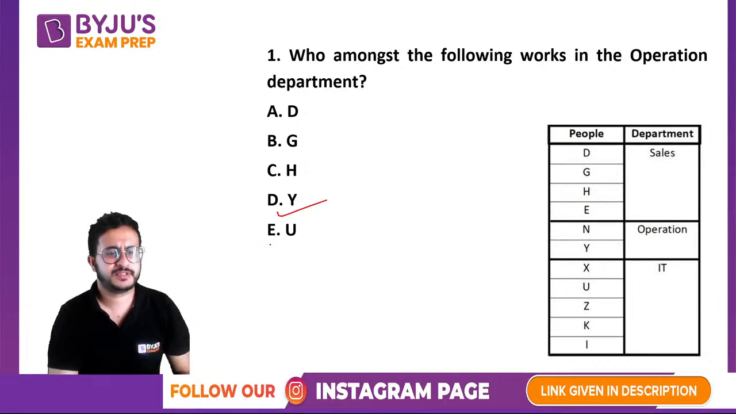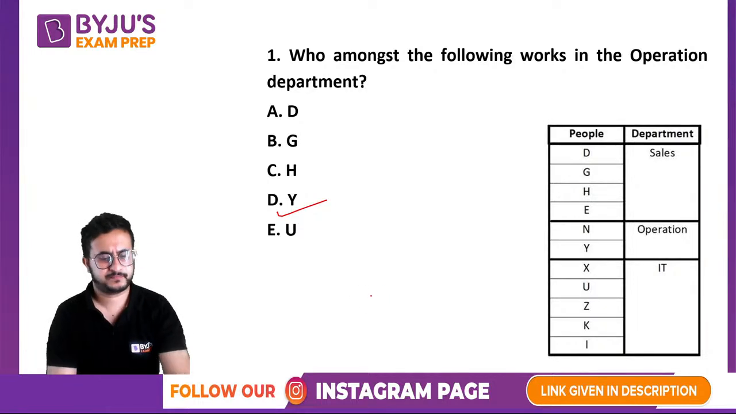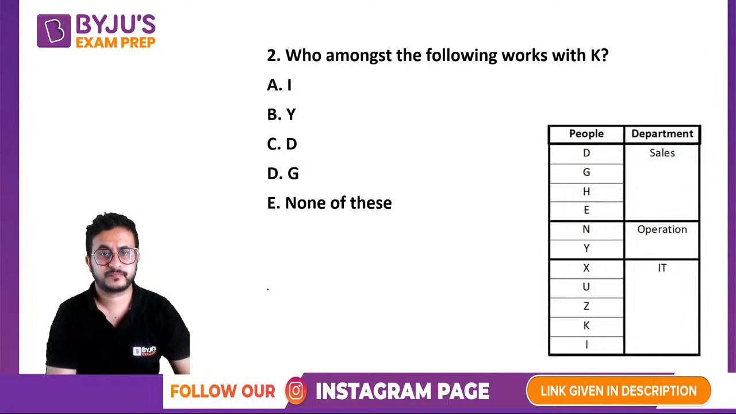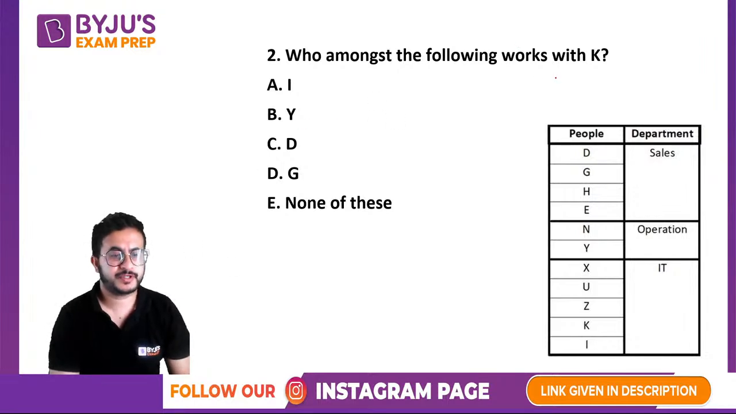So out of the options, the answer will be Y. Who amongst the following works with K? Okay, so K is in the IT department. We have X, U, Z, and I. So among the options we are given I. So I works in the same department.